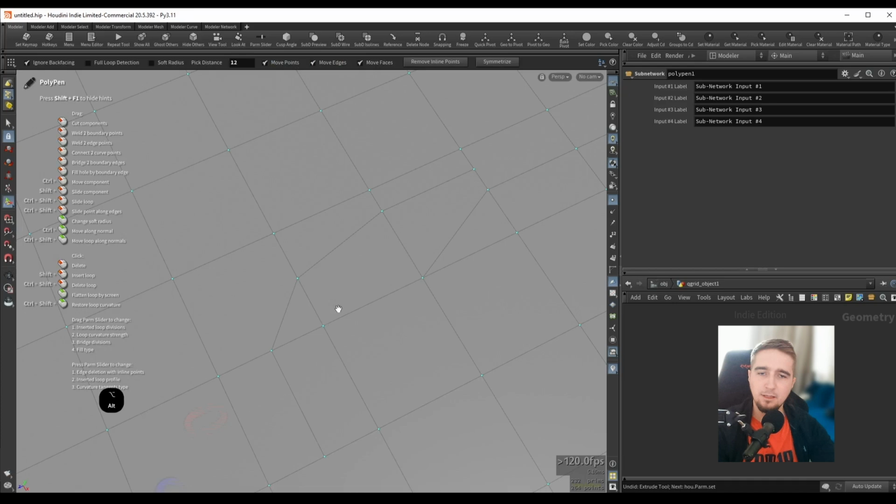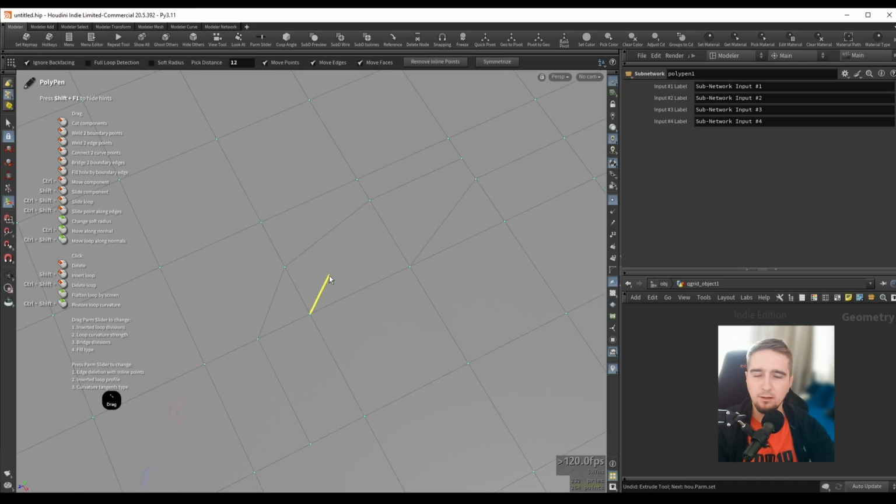So for example, now here, if I want to create a loop that flows in this direction, when I click drag and release, if I release it in the middle of the polygon here, it will automatically find either the nearest, I'm not sure how the algorithm works, but it will try to find the best match and automatically create an edge between where I drop the point and the nearest point next to it. So now I can continue to create the cuts over here, and this is by click dragging.